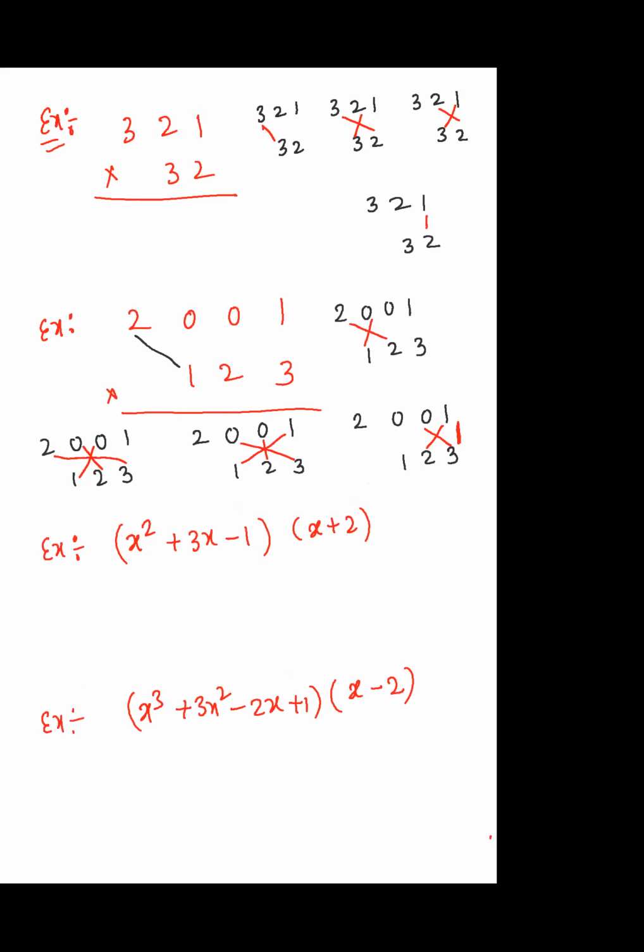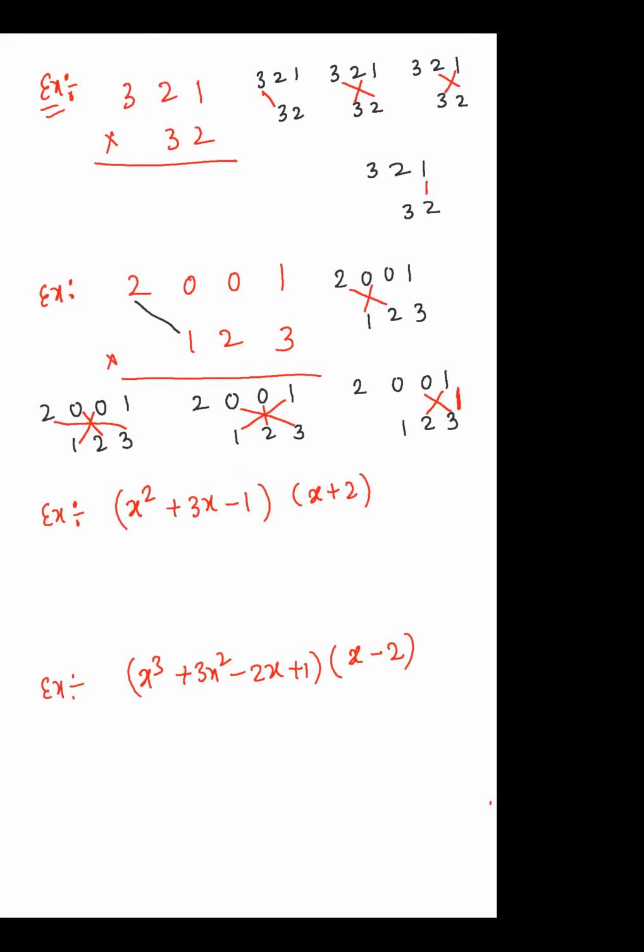Next one is x4 minus x cube plus 8x square minus... This will be x power 4 and minus 2. It is minus 2 plus 1, that is x power 3, and minus 6 minus 2, that is minus 8 x square. So it will be minus 4 and plus 1, so minus 3x. Are you getting the same?